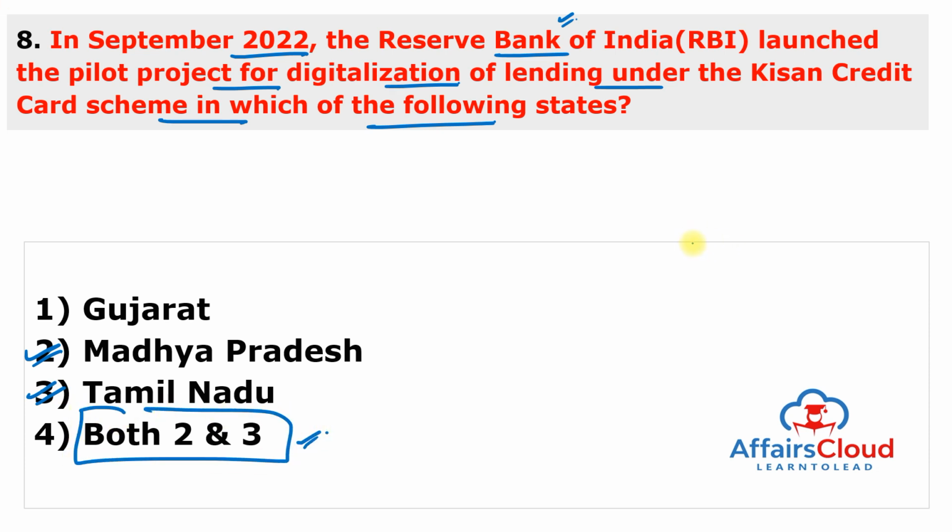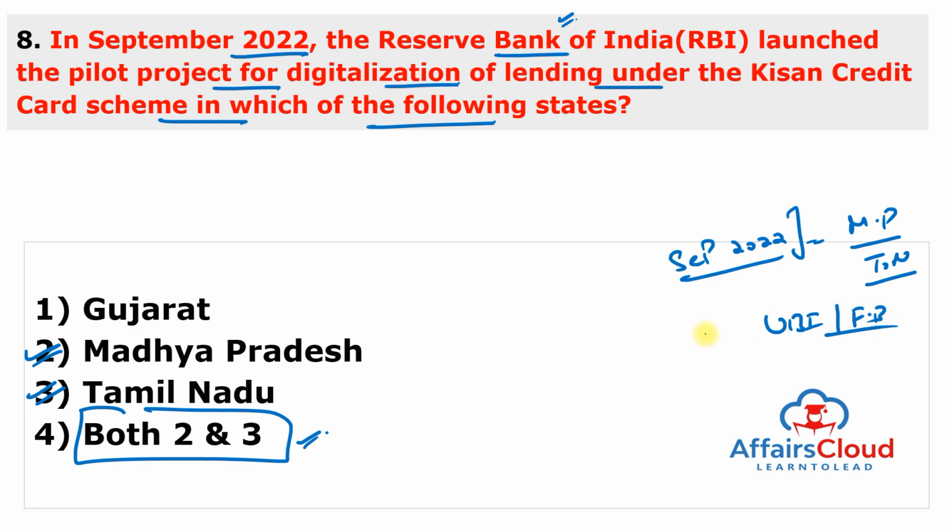So remember, the pilot project will commence in September 2022. It means it has already started in selected districts of Madhya Pradesh and Tamil Nadu with the help of the Union Bank of India and the Federal Bank. And based on the learnings from the pilot, the project will be expanded to other districts in 2 states gradually across India, or pan India. So Reserve Bank of India has launched the pilot project for end-to-end digitalization of Kisan Credit Card lending, and the project was developed by Reserve Bank Innovation Hub in association with the Reserve Bank of India.